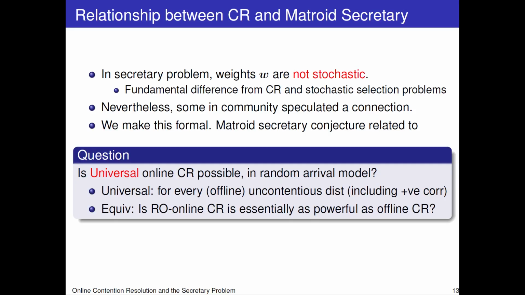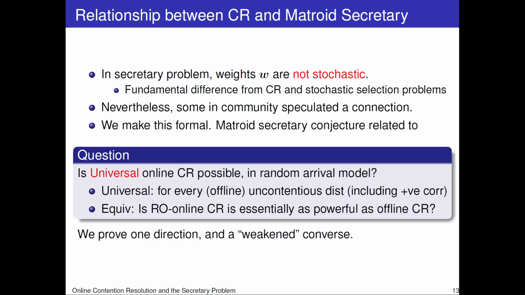In particular, we relate the secretary conjecture to the following question. Is universal online contention resolution possible in the random arrival model? By universal, I mean that the online contention resolution scheme should do well for every distribution for which offline contention resolution is possible. And that should include distributions that exhibit this benign positive correlation we talked about. An equivalent way to state the question is the following. Is online contention resolution in the random arrival model essentially as powerful as offline contention resolution up to a constant?